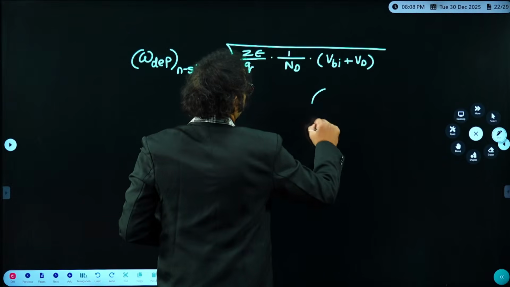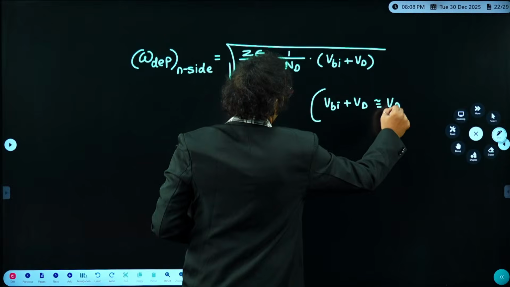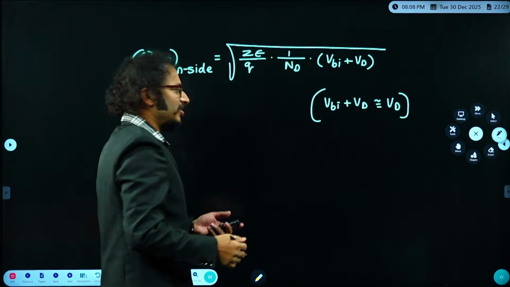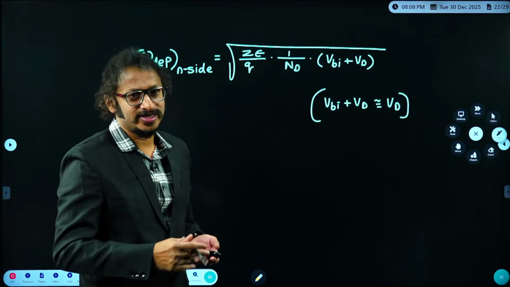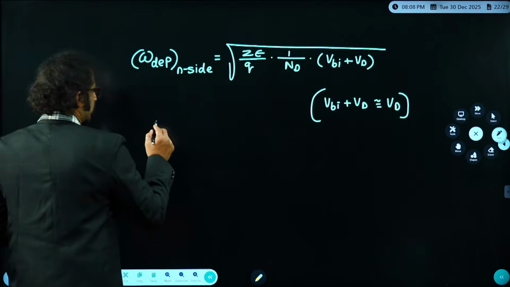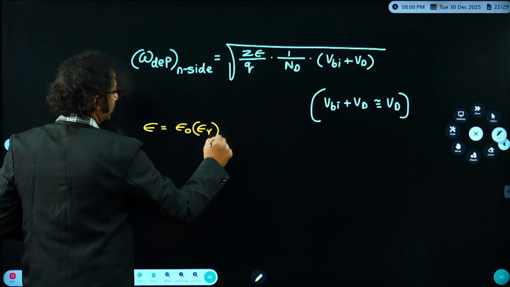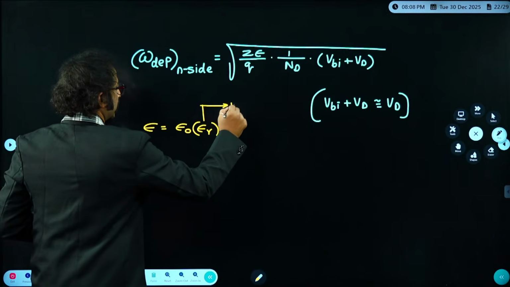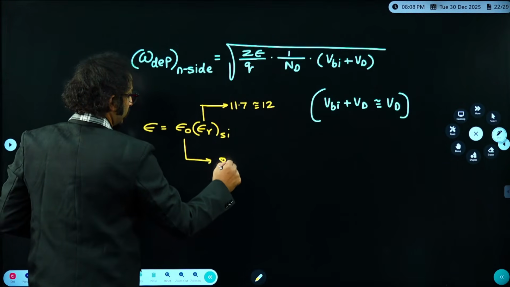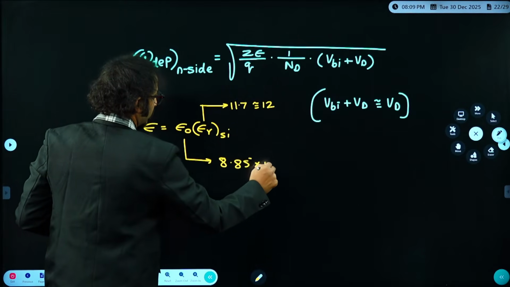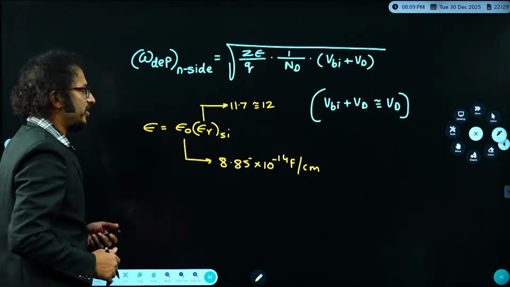So students, built-in voltage plus diode voltage is almost equal to diode voltage, because built-in voltage is a very small voltage, 0.5 volt or 0.7 volt like that. Diode voltage is 300 volt, which the examiner has given. And epsilon is epsilon naught times epsilon r of silicon. Epsilon r of silicon is 11.7, or you can take it as 12. Epsilon naught is 8.85 into 10 power minus 14 farads per centimeter, or minus 12 farads per meter.